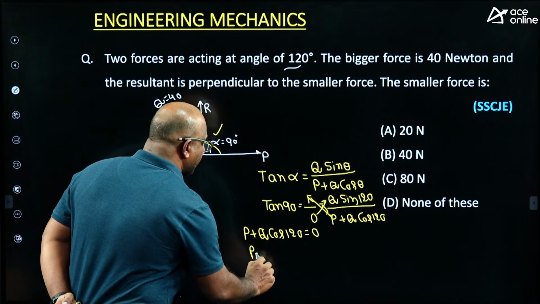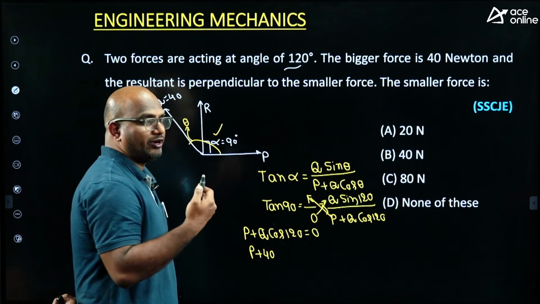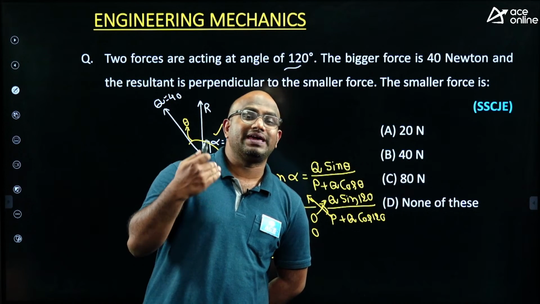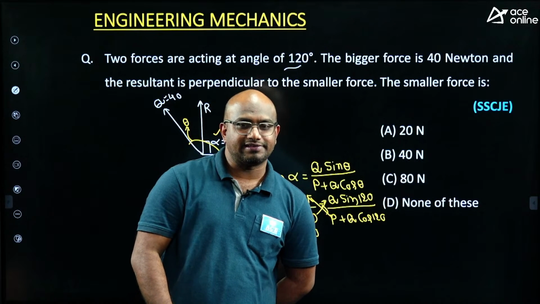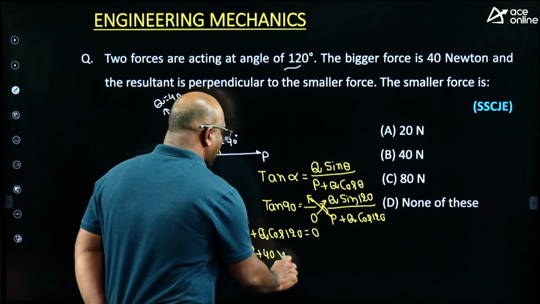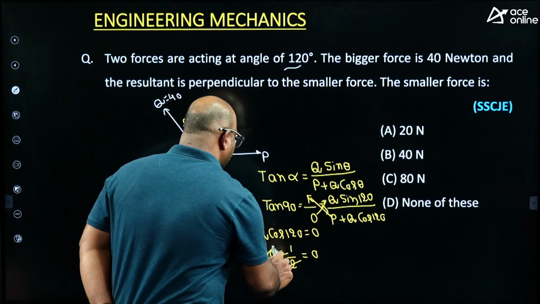Now I want to find P. Q is 40, and cos 120 means cos 90 plus 30, which is minus sin 30. Minus sin 30 means minus 1 by 2. So 40 times half gives 20.